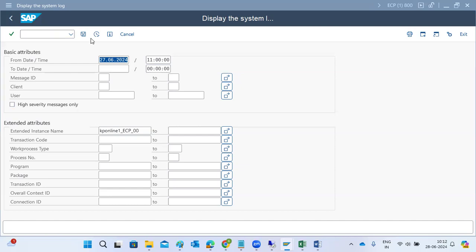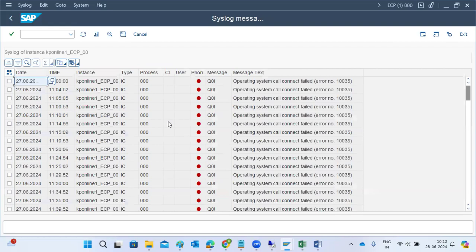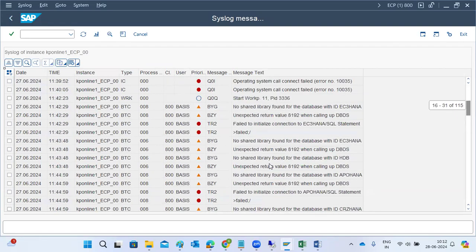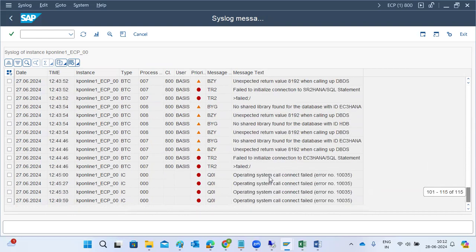Sorry, guys. Here, in the last 24 hours, are there any critical errors in the system log? In the system log, sometimes there are operating system call errors that we can fix. Apart from that, we need to find out whether there are any other errors in the system and fix them.